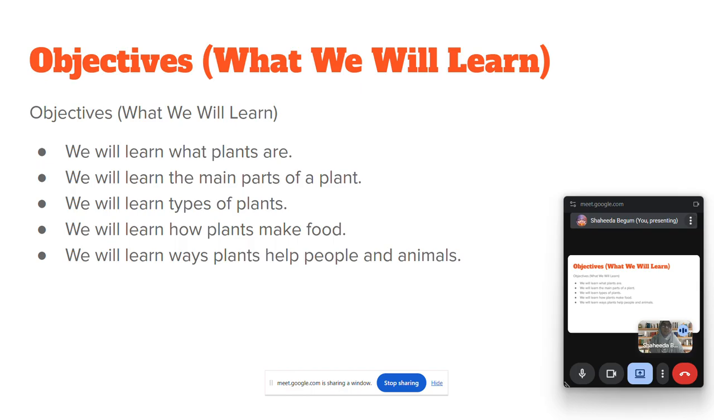So what will we learn in this chapter? We will learn what plants are, what the main parts of the plant are, the types of plants, how plants make their food, and the ways plants help people and animals. By the end of the chapter, you will be answering Olympiad questions from this chapter. Okay?